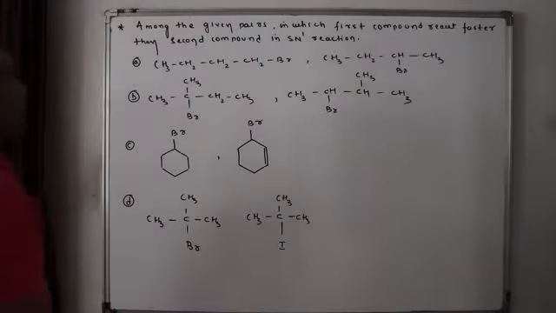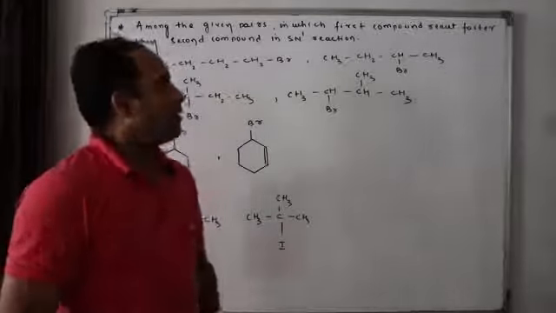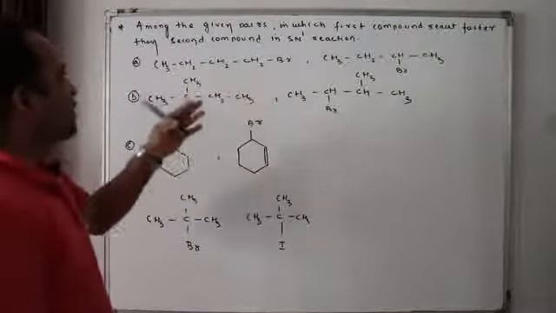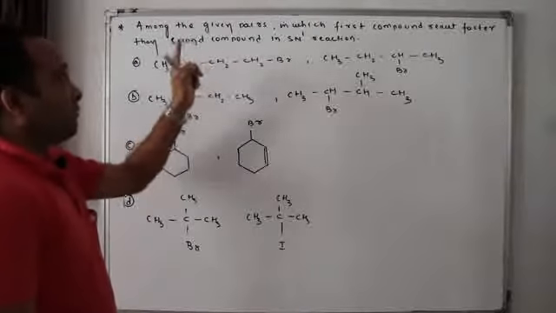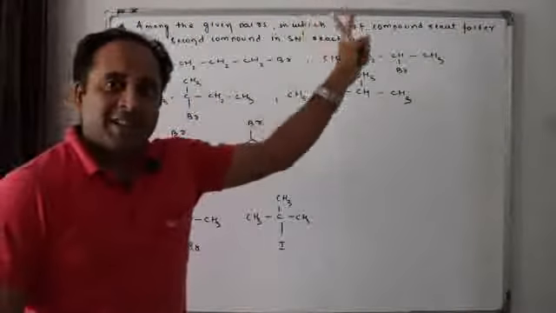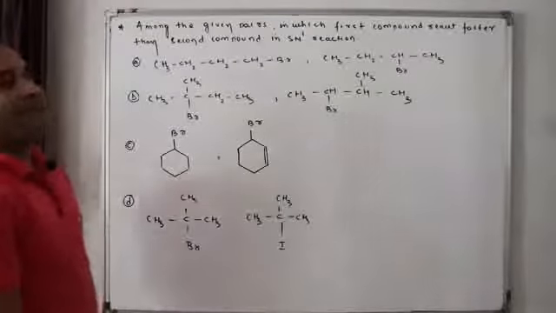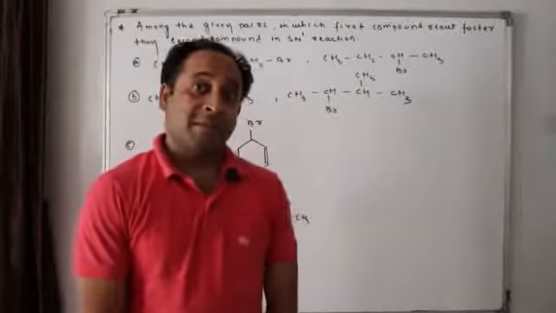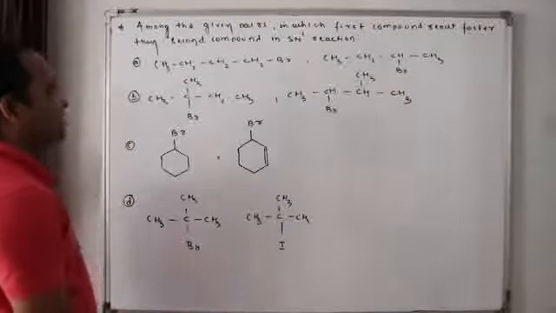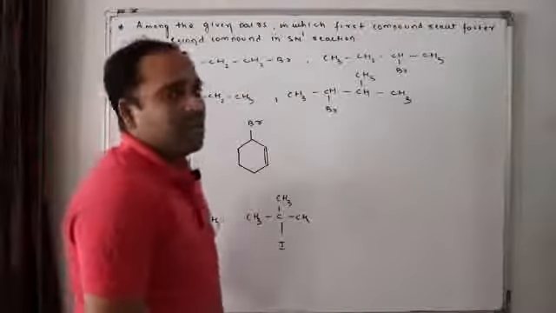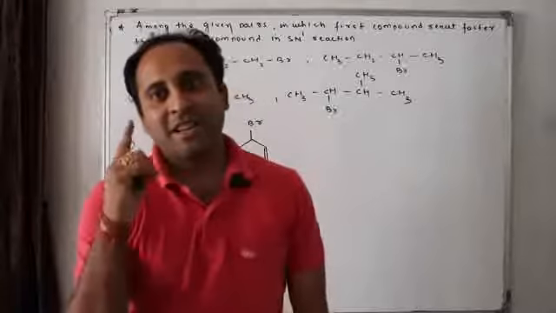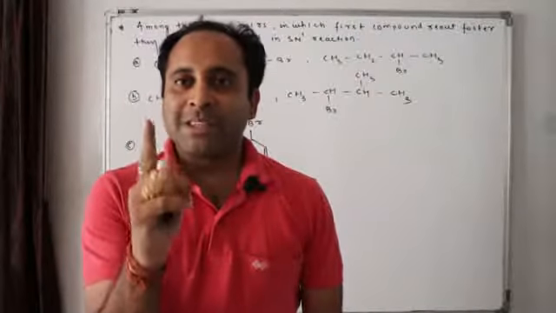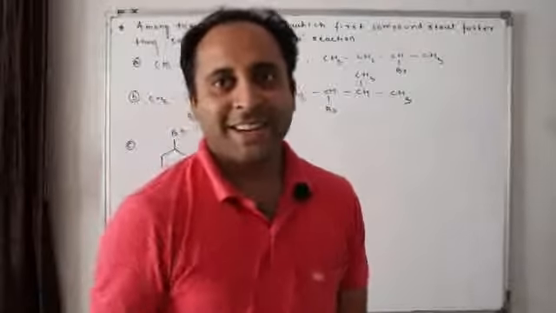Now this question: among the given pairs, in which does the first compound react faster than the second compound? In the SN1 reaction, do you remember, it is a two-step reaction. In the first step, the carbocation is formed, and this is the rate determining step. The more stable the carbocation, the faster the rate, isn't it?